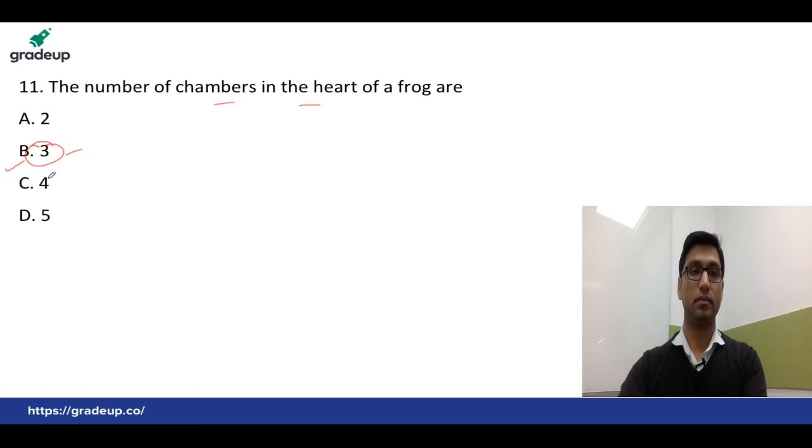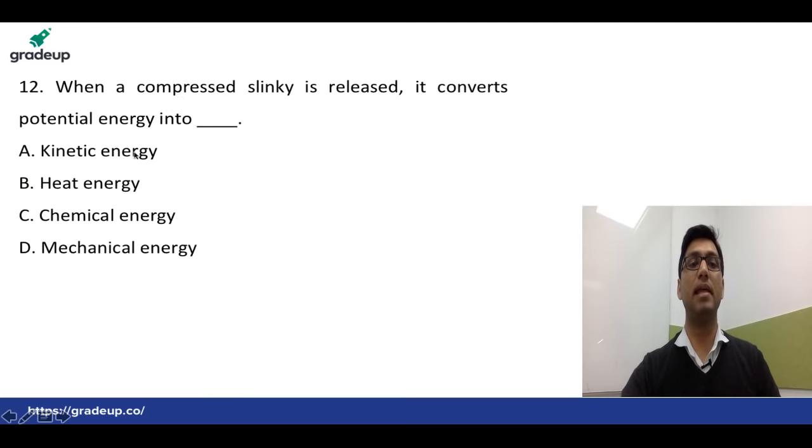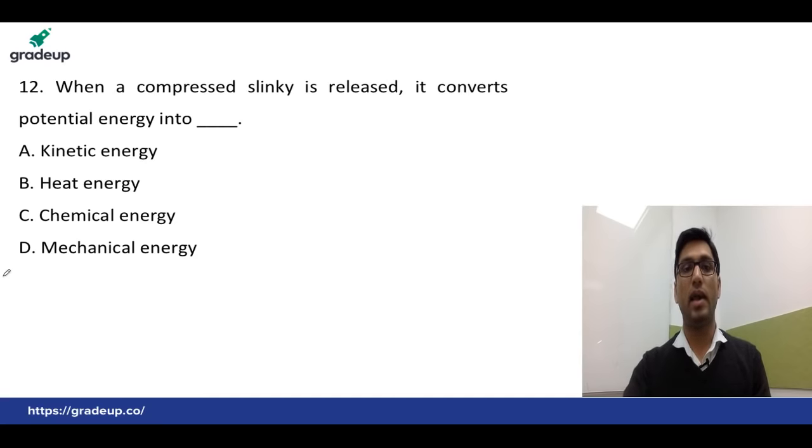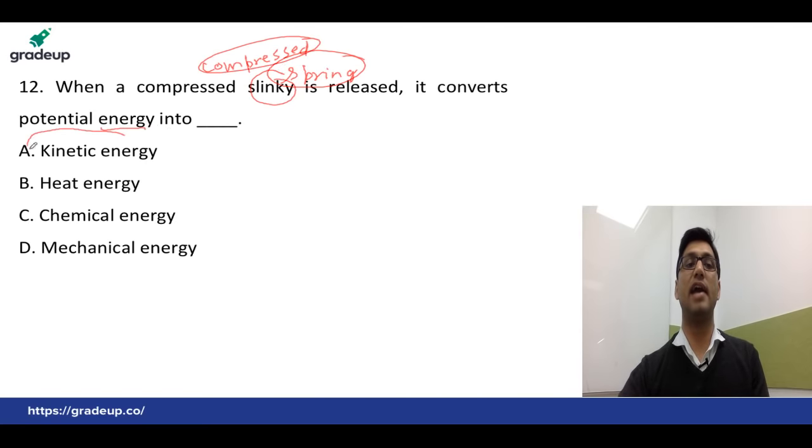Next question: when a compressed slinky, what is a slinky? In your childhood, or if you go to a circus, you will see that some jokers used to play with a toy in the form of a juggling coil. That coil is in the form of a spring. This is a compressed spring, and when this compressed spring is released, the potential energy is converted into kinetic energy. So option A will be the correct answer.